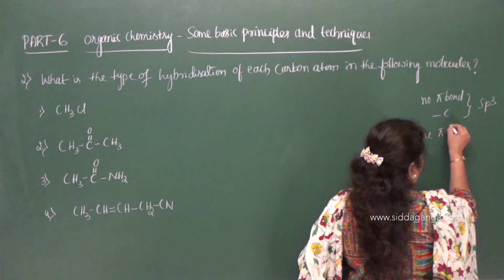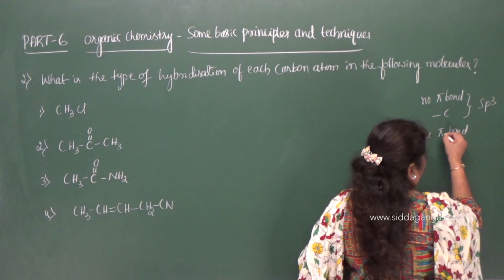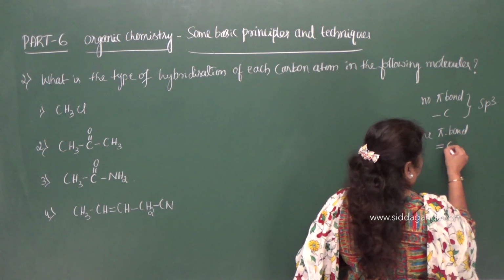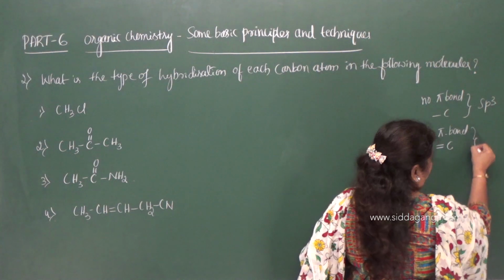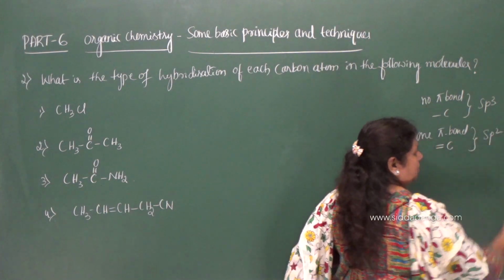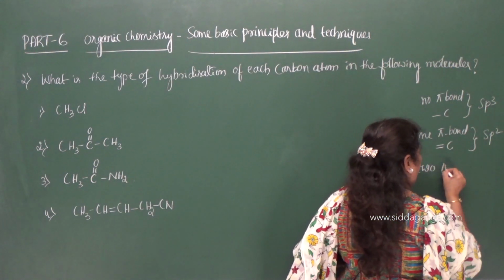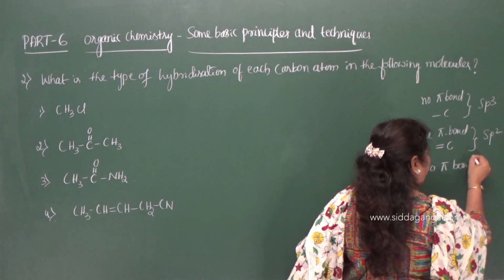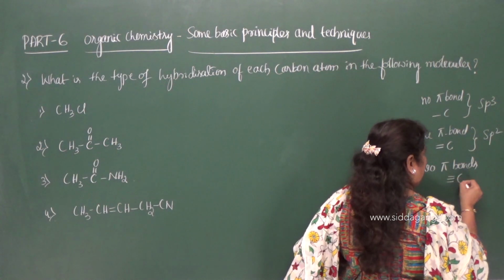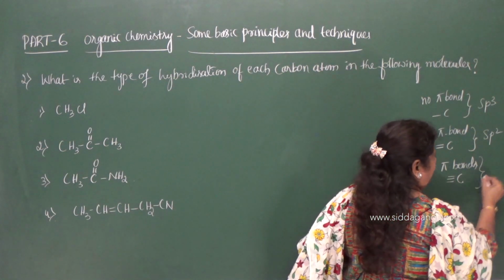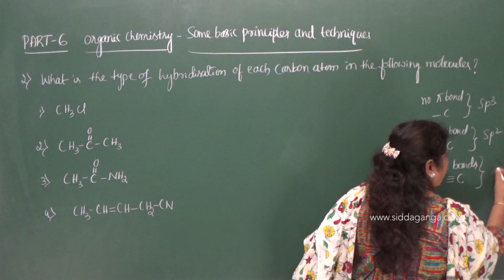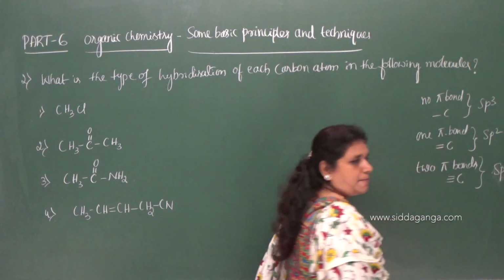If it forms one pi bond, or a double bonded carbon, then it undergoes sp2 hybridization. If it forms two pi bonds, or a triple bonded carbon, it undergoes sp hybridization.